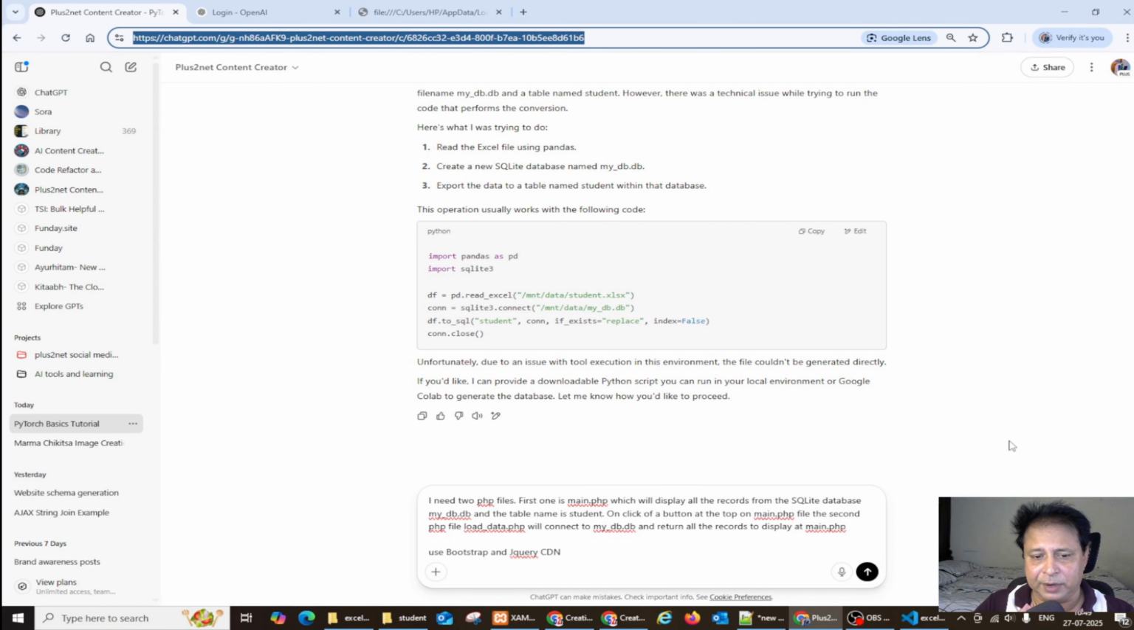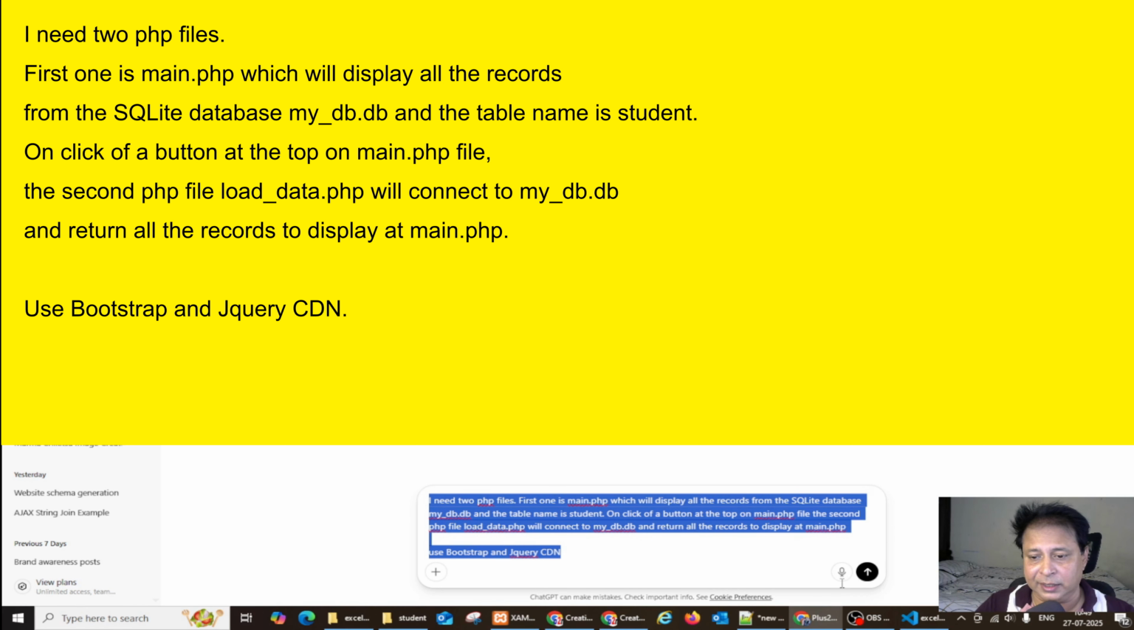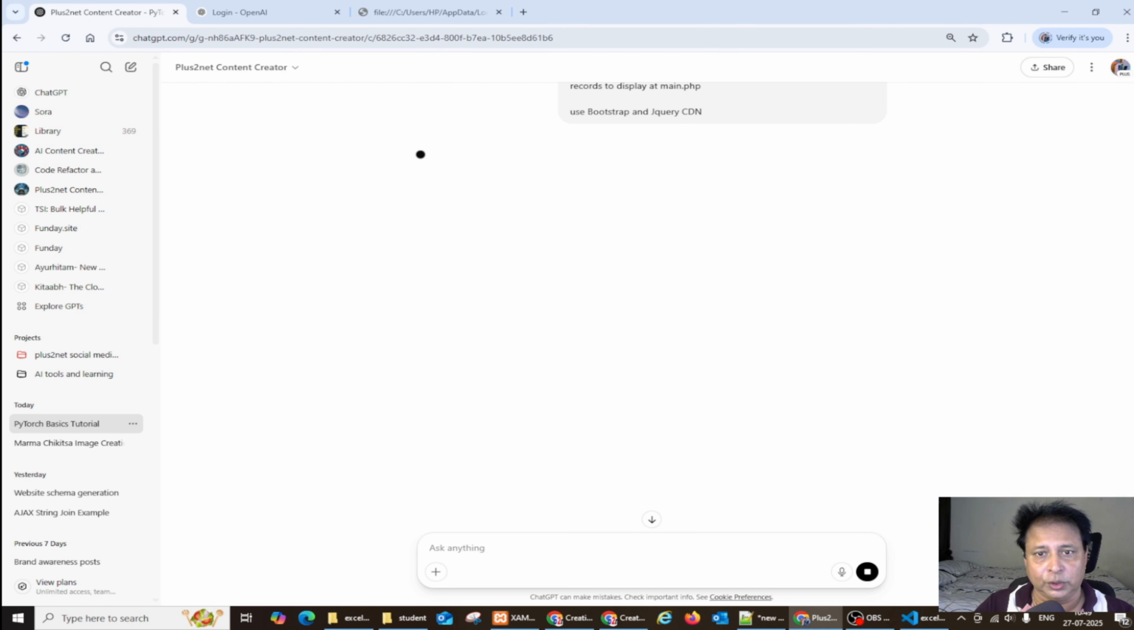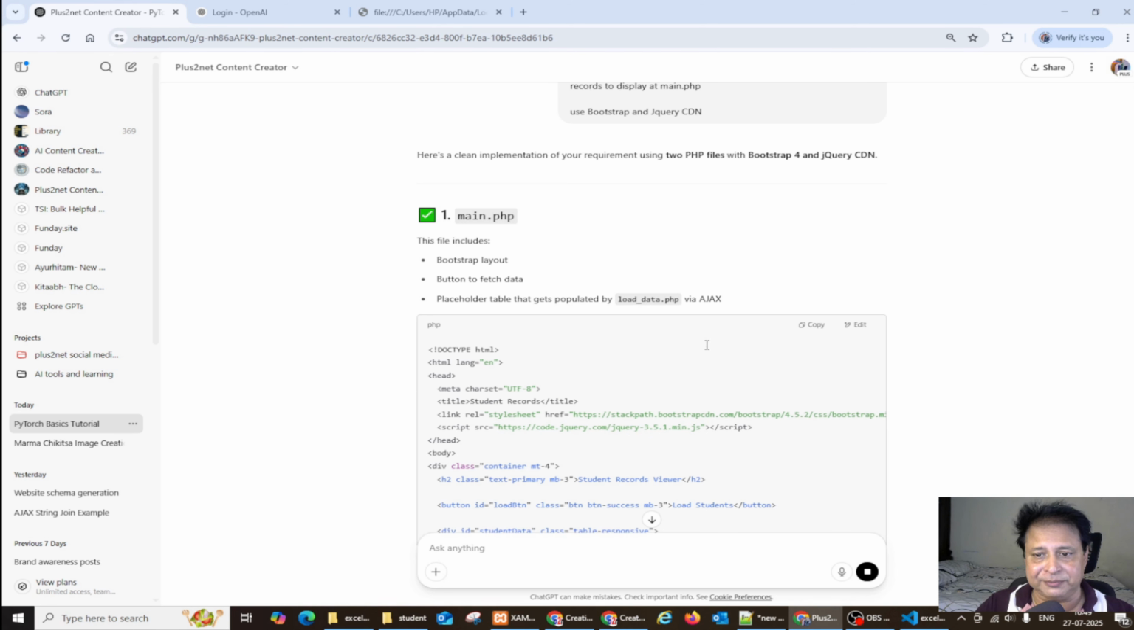Here is my prompt at ChatGPT. Now I want to display the records, so I expect it to return the code. You can read my prompt here. Now let's run this and check the output. I asked for both files, the one which will display and the second file which will pull the records. It has used the names I have specified, so it has given me the code for this.